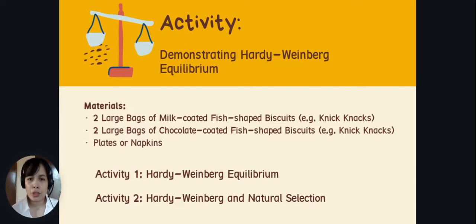For you to further understand the Hardy-Weinberg equilibrium, let's have an activity. For this activity, you should prepare these materials. You should have 2 large bags of milk-coated fish-shaped biscuits. It may be knickknacks, or you can use pretzels since they have different colors or flavors.